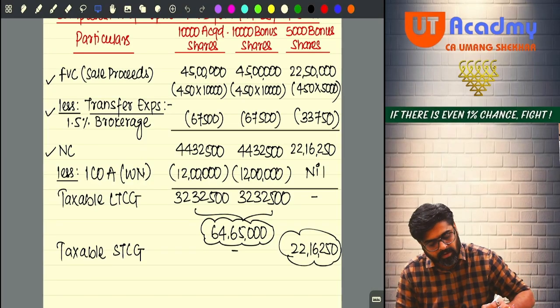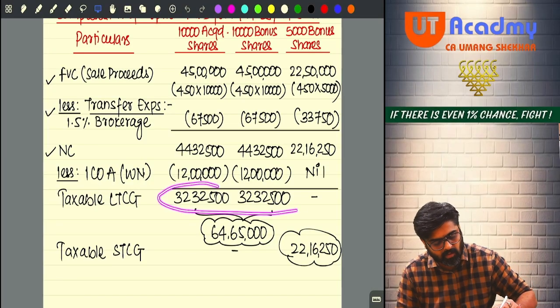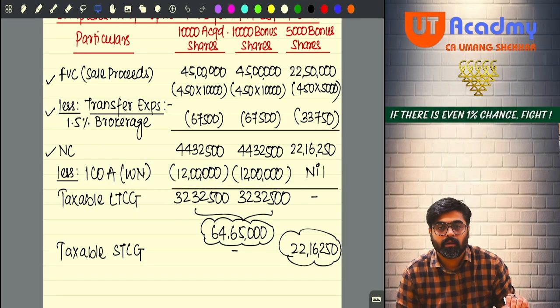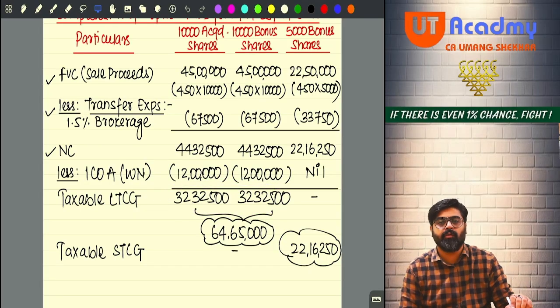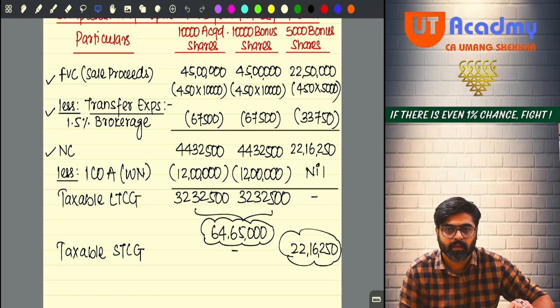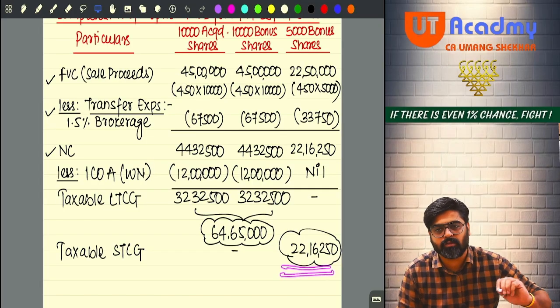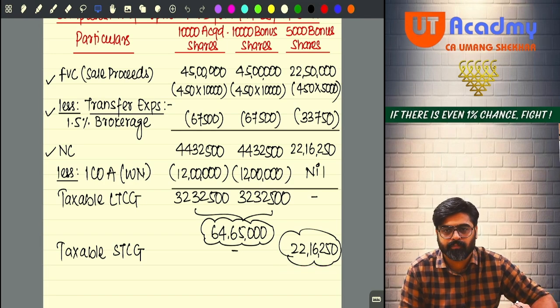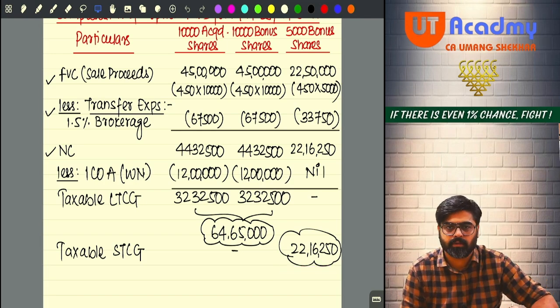Now your cost of acquisition is reduced and see how much capital gain is coming. Now your long-term capital gain will be 64 lakh 65,000 in the first two cases taken together. And the last one remains the same, 22 lakh 16,250. So copy this part first.